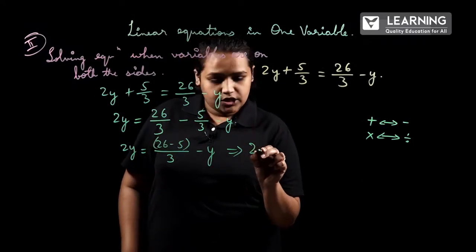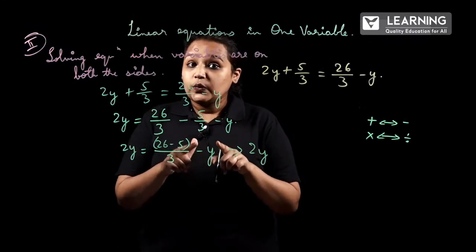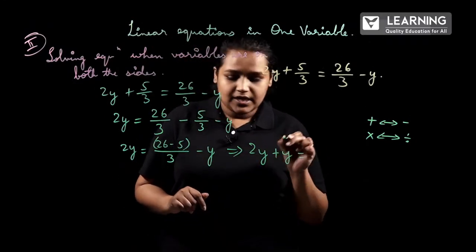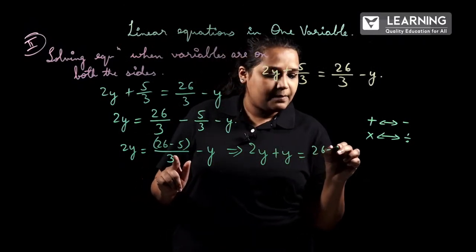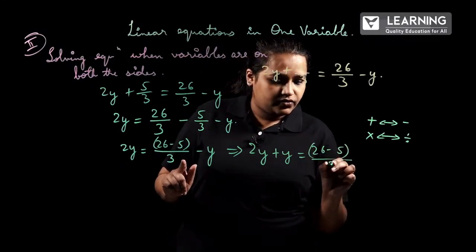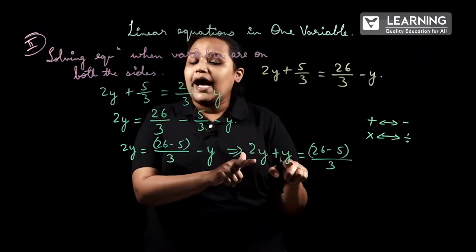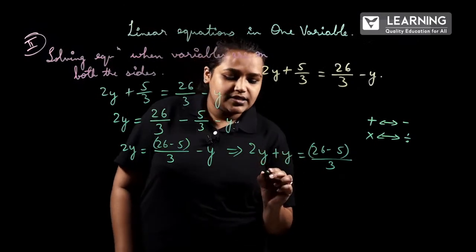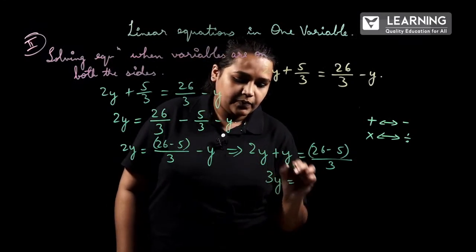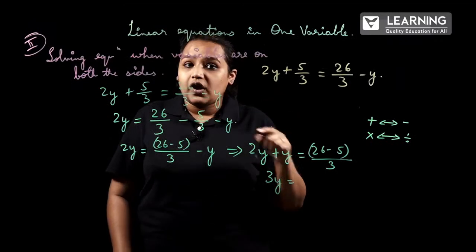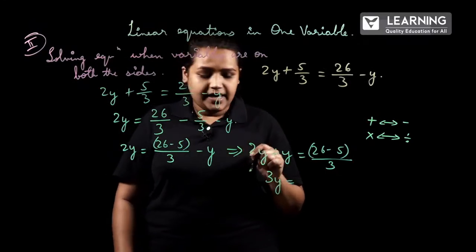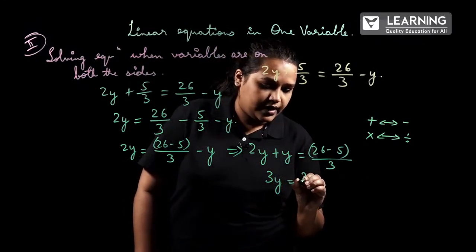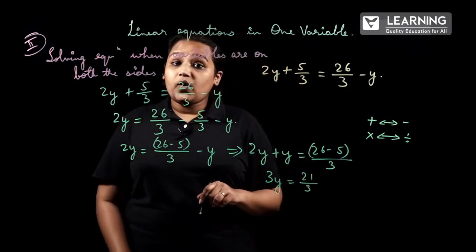So this will be 2y minus y will become plus y, which is equal to 26 minus 5 by 3. Since these two are like terms, we will add directly. So 2y plus y is 3y. If 1 is given or not given, it means 1y, correct? So now 26 minus 5 is how much? 21 by 3.